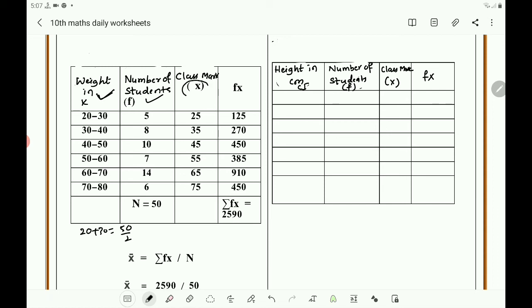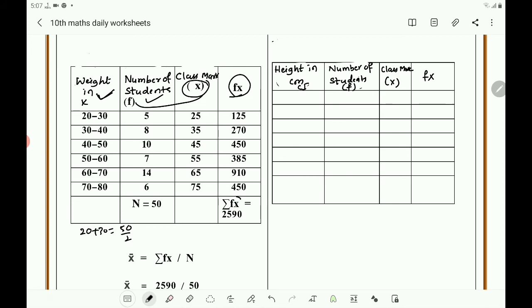After getting x, x is the symbol for the class mark, find f into x. f is this one. 5 into 25, 125 you will get. Next 8 into 35. Find the product and write here. 8 into 35 is 240. 10 into 45, 450. 7 into 55. Multiply and find the product. 385 you will get. 14 into 65. Multiply and get the product. 910. 6 into 75. Multiply and get the product. 450. Here you got the column fx, that is the product of f and x.